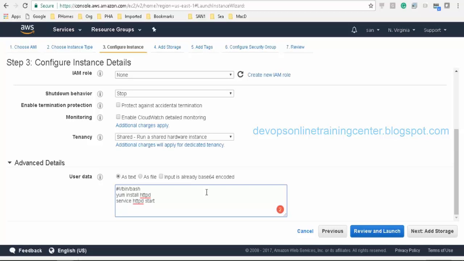Will this work? No, you have to put the -y switch. Okay, so will this work? yum install httpd -y, and service httpd start.